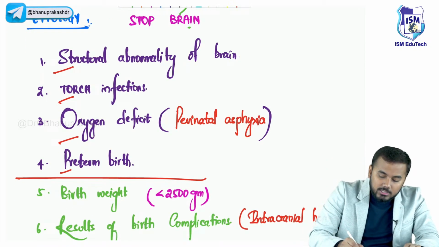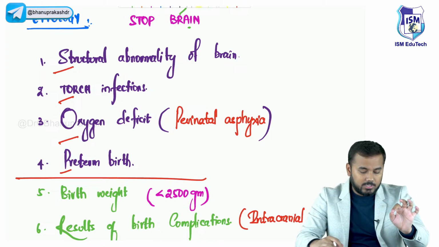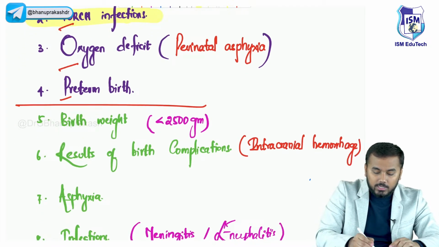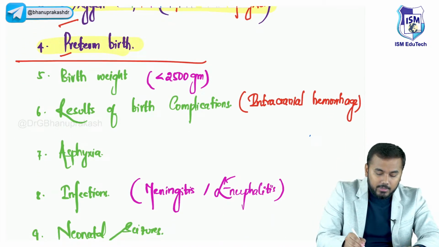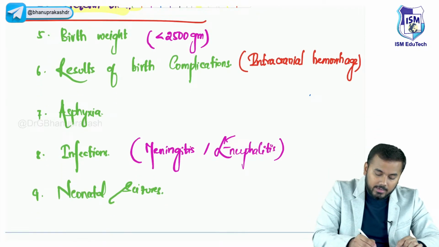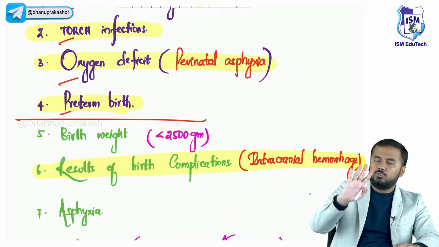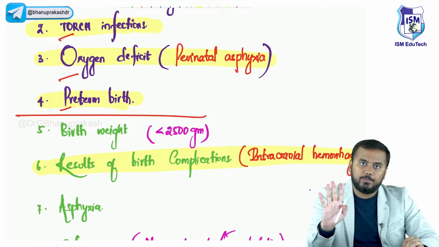Now, among these etiologies, I will tell you which ones you have to remember for your exams, okay? So in the exams, TORCH infections, this is one very important etiology. Perinatal asphyxia is a very important etiology. Preterm birth is one more important etiology, and finally intracranial hemorrhage. These four etiologies you have to remember. Okay? These four are very, very important.